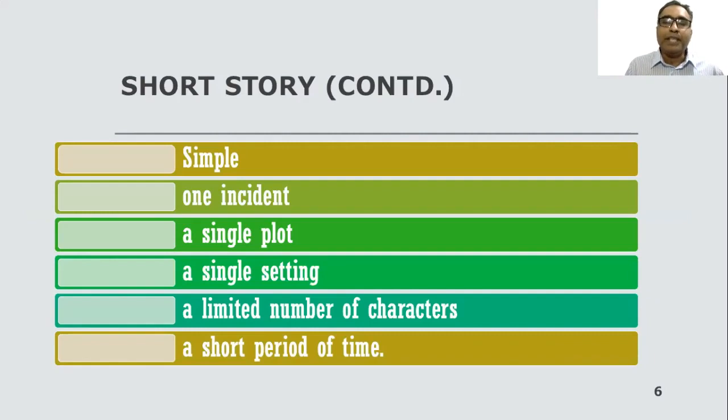So these are the characteristics of a short story. We can see on the screen that it is simple, with one incident, a single plot, a single setting, a very small number of characters, and a short period of time. All these things can be found in our discussion, Ernest Hemingway's Cat in the Rain.